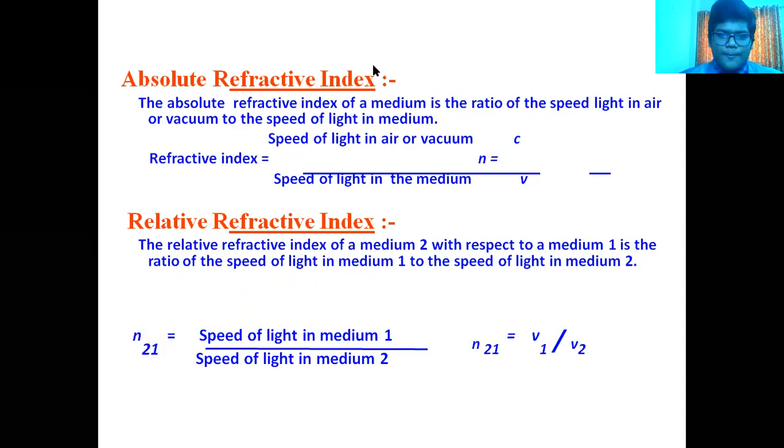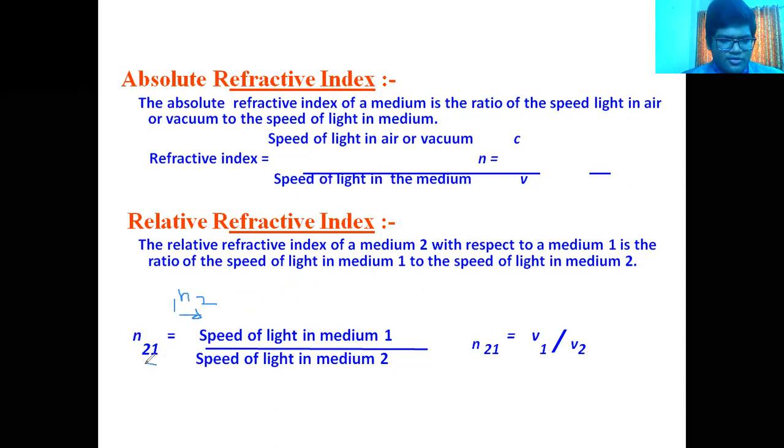It is also written in another way, for example as n12, and the arrow for the direction of light goes from 1 to 2.